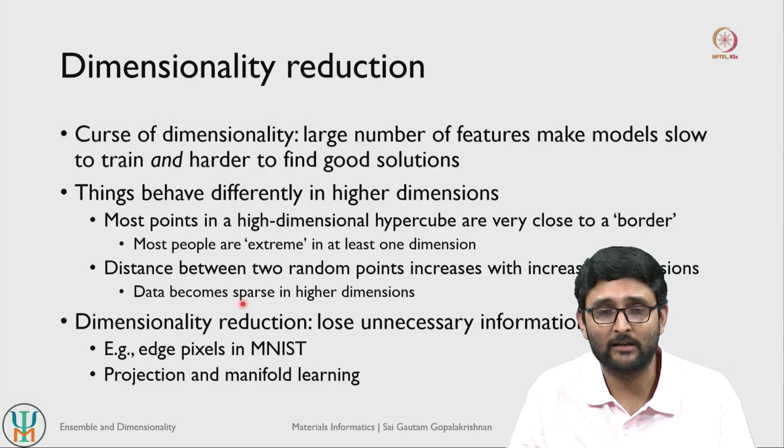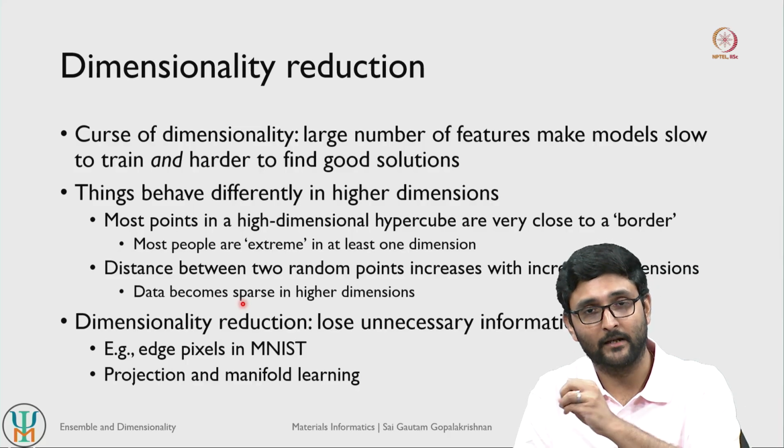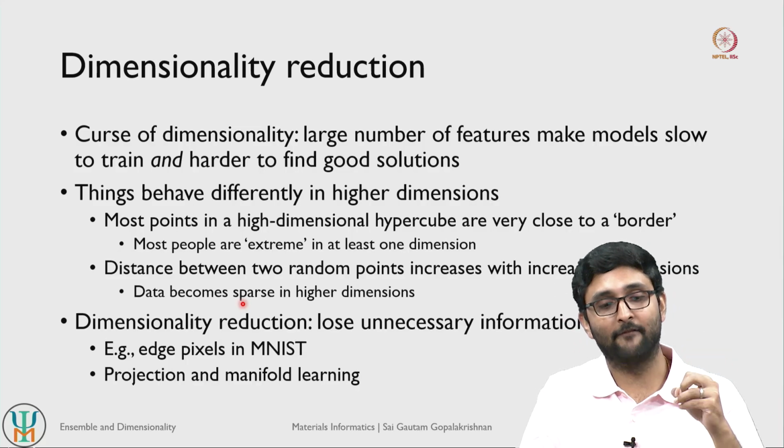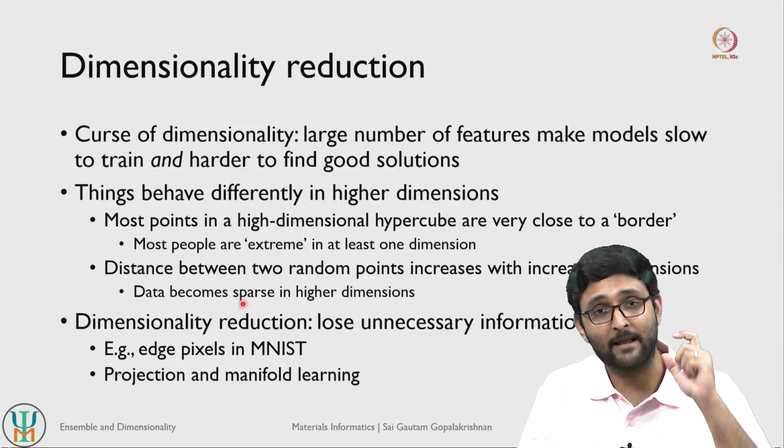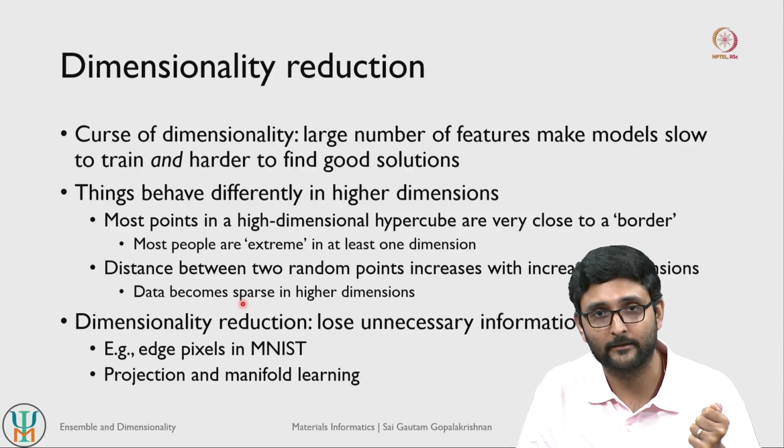So it is almost impossible to create a dense enough distribution of data points in a very large dimensional space, which implies we have to identify the features that are actually important to us, and this is where dimensionality reduction becomes very important.